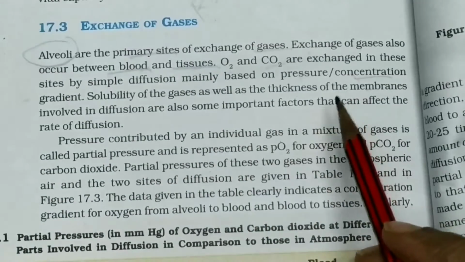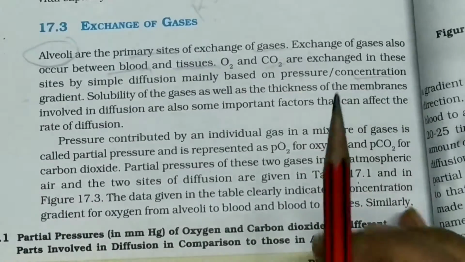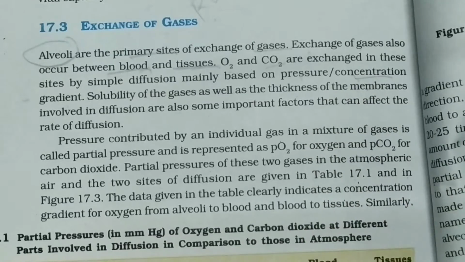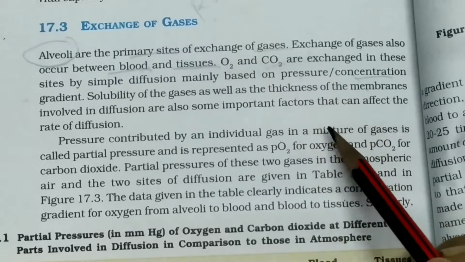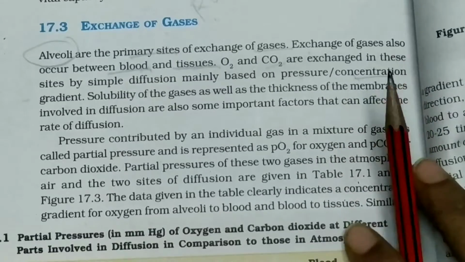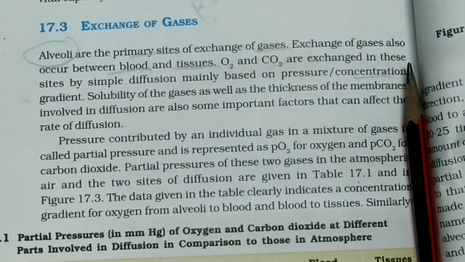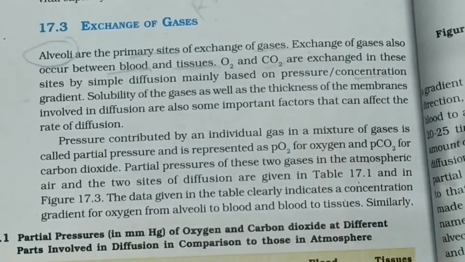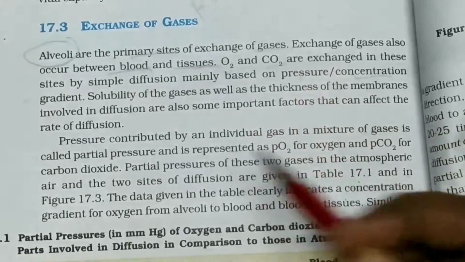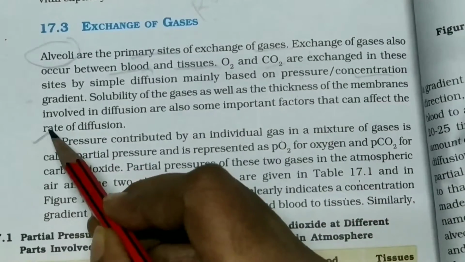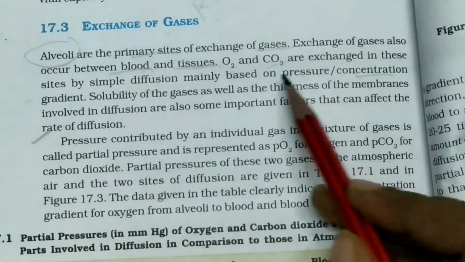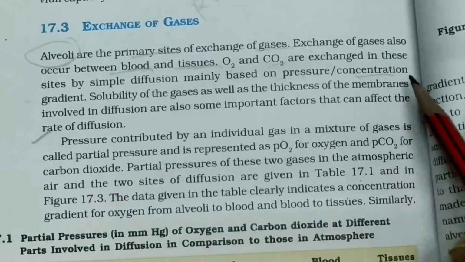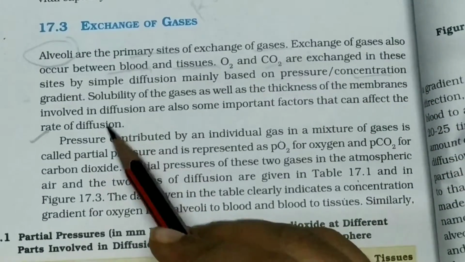Solubility of the gases means how much of these gases can dissolve, and the thickness of the membrane means how thick the membrane of the lungs is. Both these factors are important and affect the rate of diffusion.